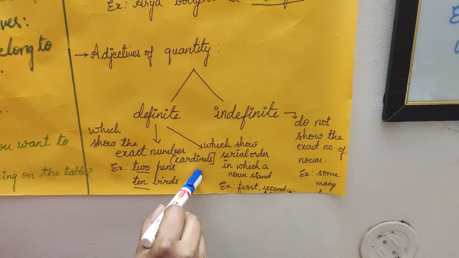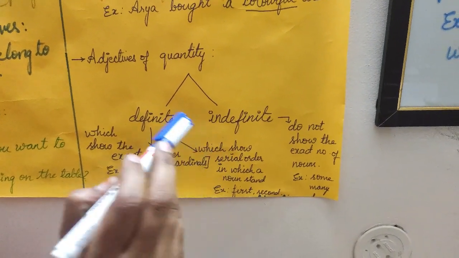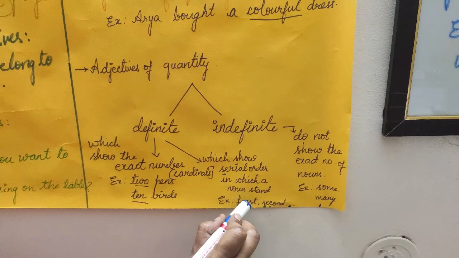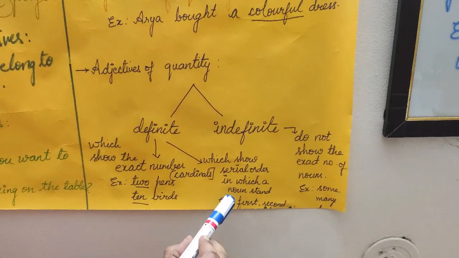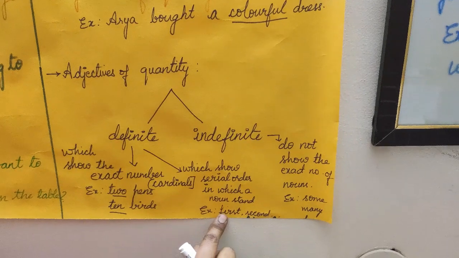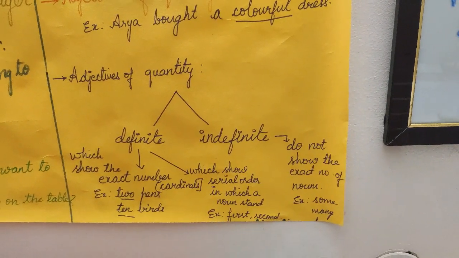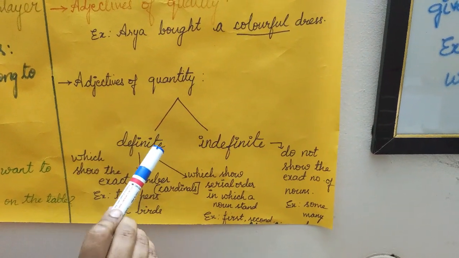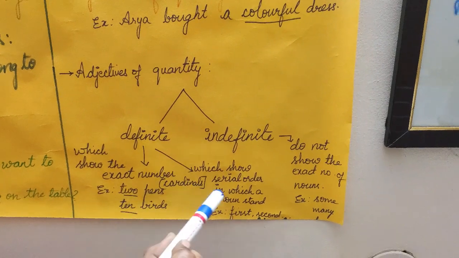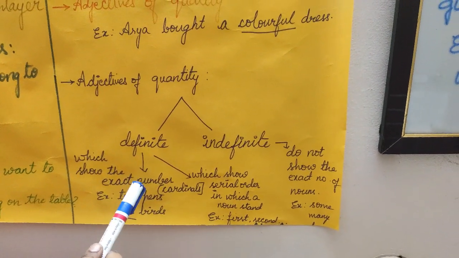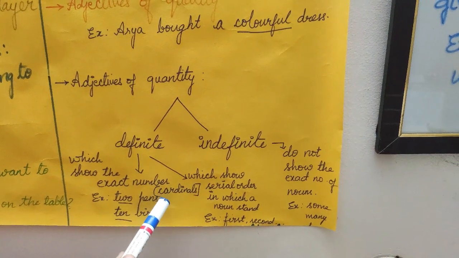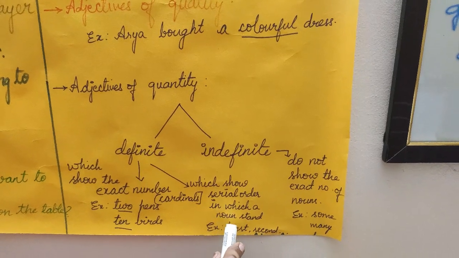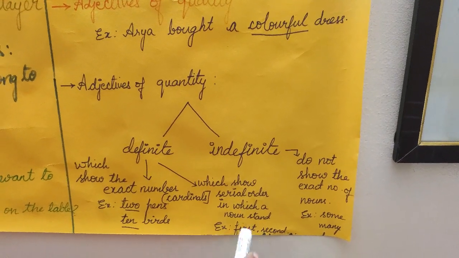The definite adjectives of quantity which show serial order in which a noun stands are called the ordinals. For example, let us take first, second, third and so on. So these are the definite adjectives of quantity which show the exact number and which show the serial order. The adjectives of quantity which show the exact number are called cardinals, and the adjectives of quantity which show the serial order are called ordinals.